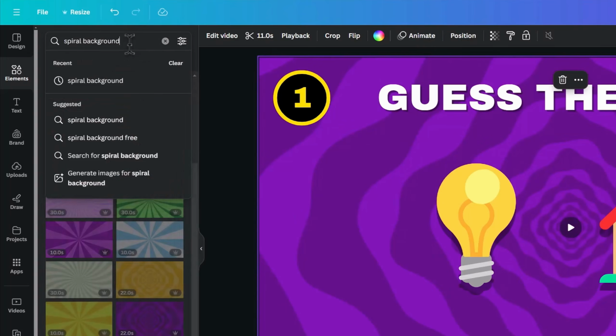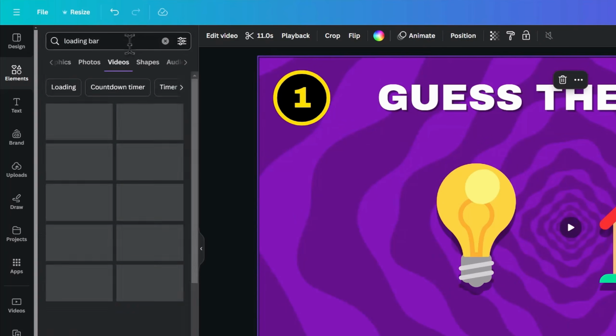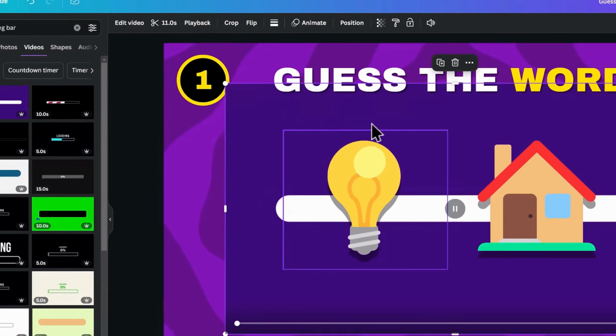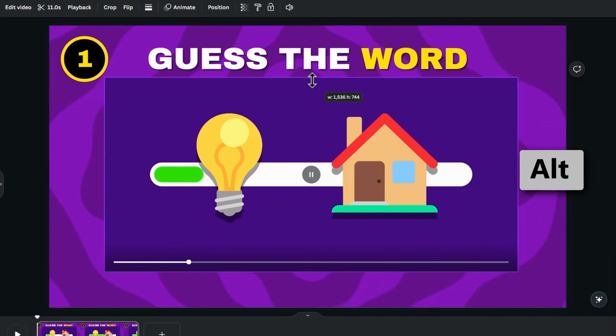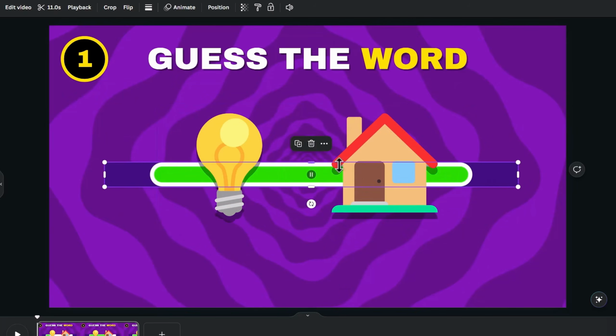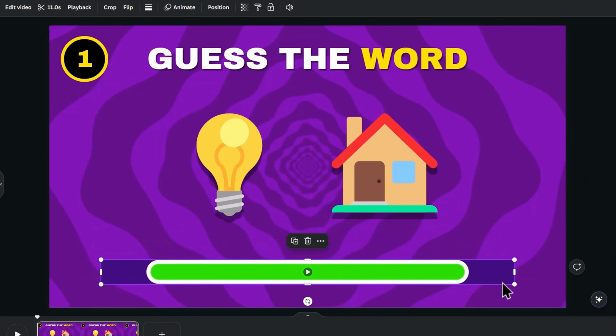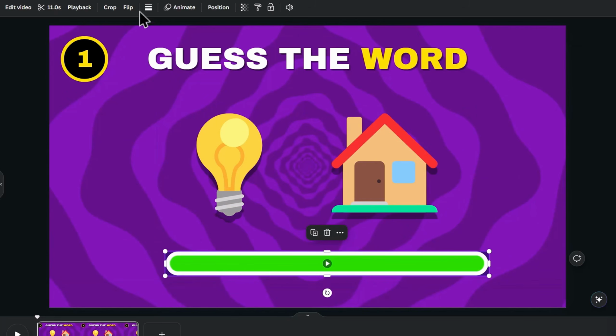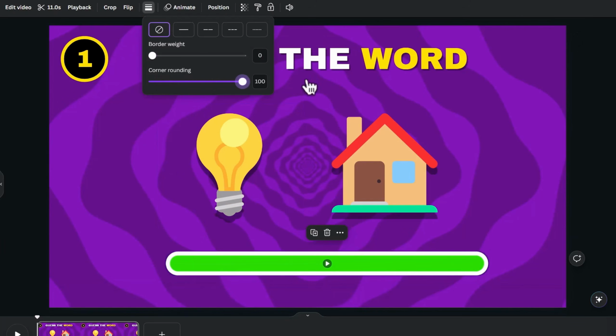Next, search for a loading bar on the Videos tab and choose one of them. Hold the Alt key and drag one of the sides towards the center. Drag it to the bottom and repeat the same for the other sides. Add a rounded corner to it by dragging the slider to the right.